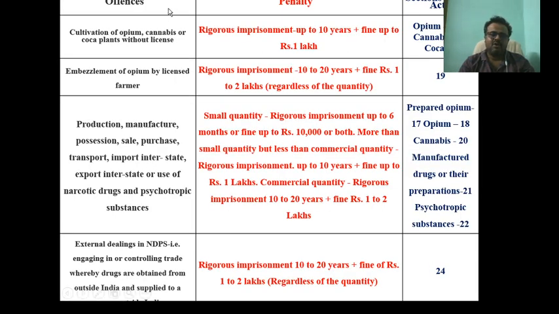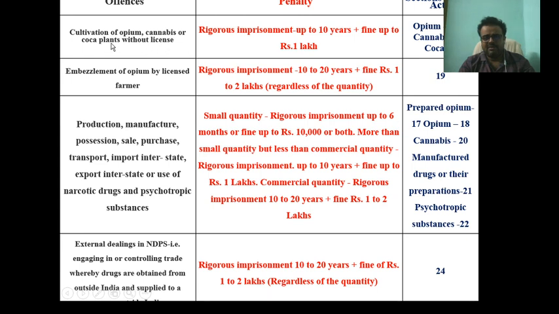Offences. According to the NDPS Act, any individual involved in activities like cultivation of the cannabis plant, production, manufacturing, processing, sale, purchase, transport, inter-state movement, import, export within a state or outside the country, or any kind of illegal activity, is liable for punishment and penalty. These are the sections.